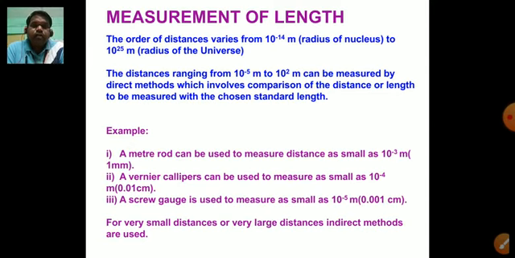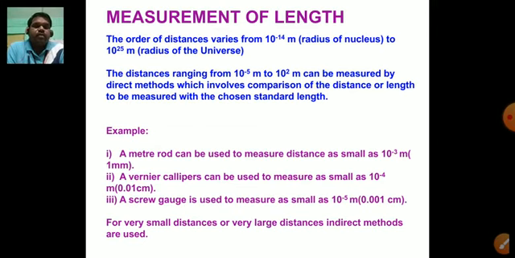So the device having a small least count is more accurate compared to the device which has a large least count. In between 0.01 centimeter and 0.001 centimeter, which one is smaller? Yes, obviously 0.001. So 0.001 is the least count of a screw gauge. So a screw gauge is more accurate, more precise compared to vernier calipers for measuring purposes.